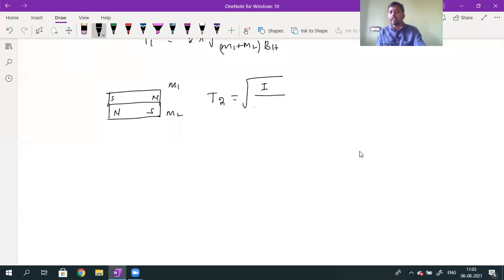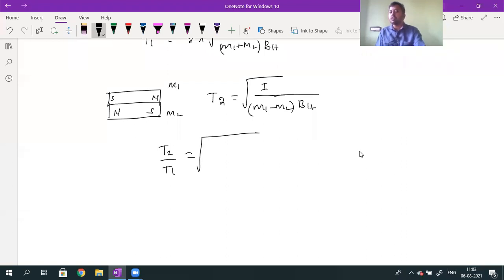But the magnetic moment value is given by M1 minus M2, into the same horizontal component value given by BH. So from this, what will I get as the answer for T2 by T1? T2 by T1 value will be equal to root over.